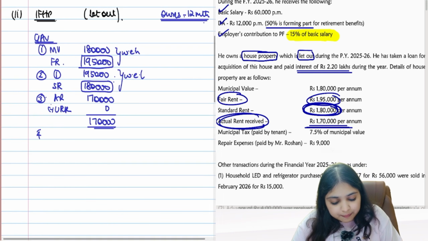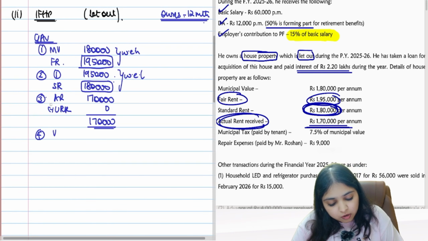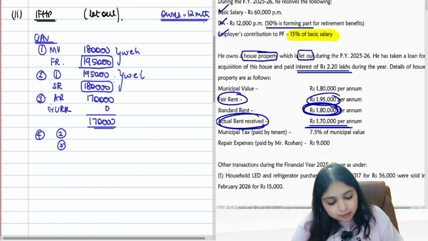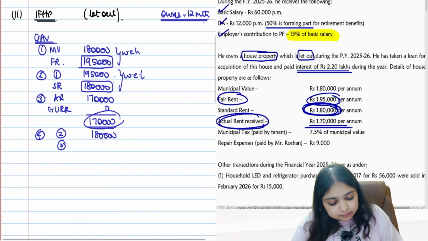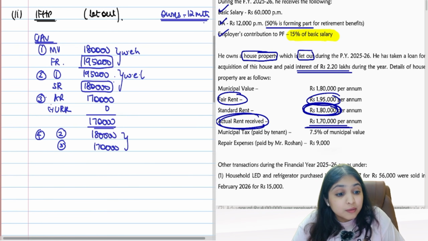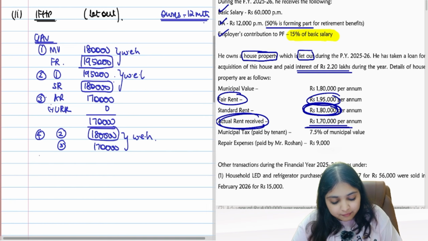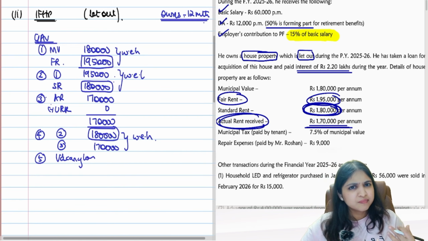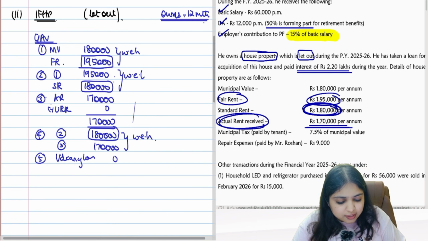Then comes my step 4. Step 4 will be your step 2 number or your step 3 number. What's your step 2 number? 1,80,000. Step 3 number, 1,70,000. Out of these two numbers, which number do you pick? Step 2 or step 3, whichever is higher. So which is higher over here? 1,80,000. Then do you have any vacancy loss? Does the question say that the property is vacant for a certain number of months or anything of that sort? No vacancy loss, nothing, guys.